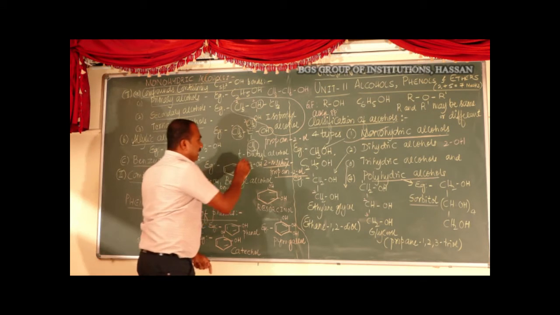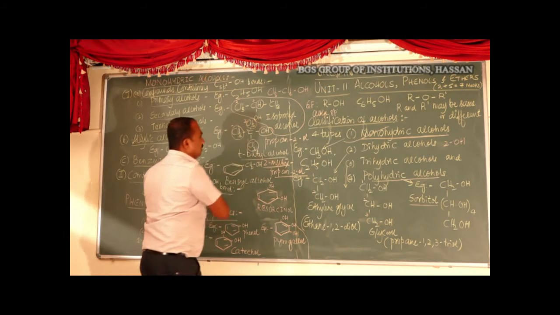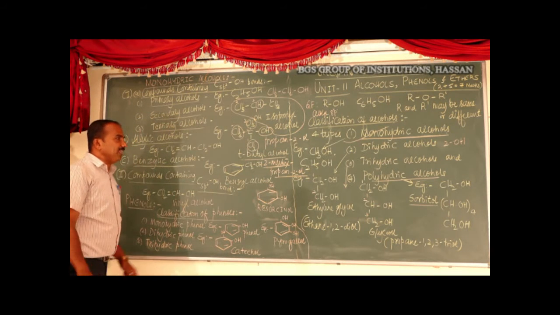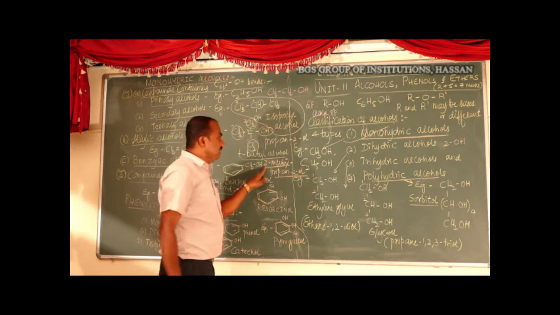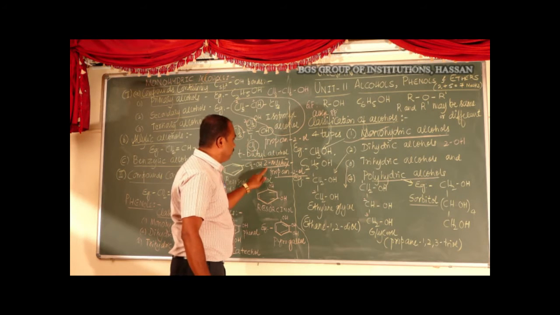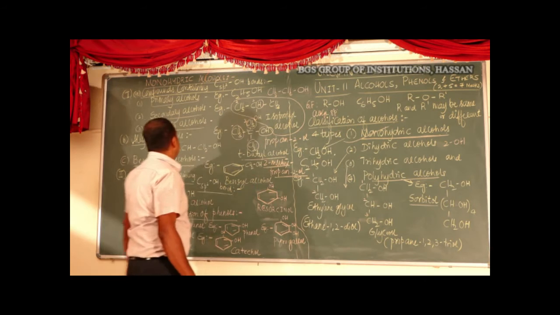This has already been asked in the annual examination. Give the IUPAC name of T-butyl alcohol. You should write 2-methyl-2-propanol or 2-methylpropan-2-ol.